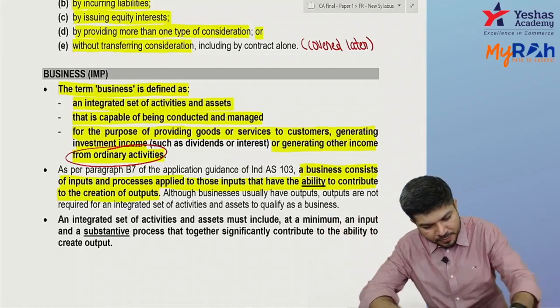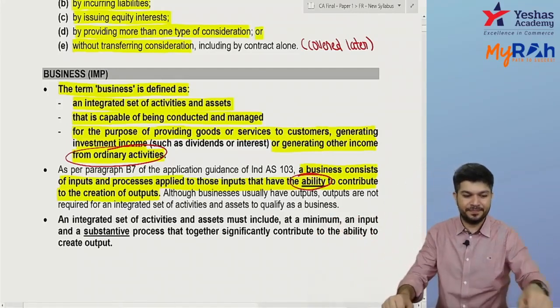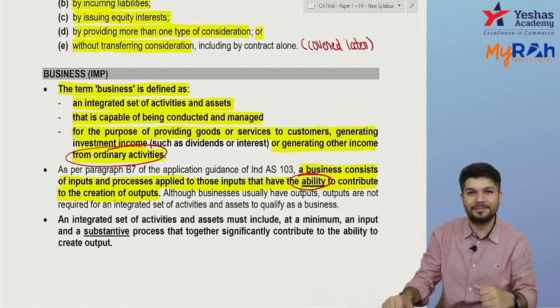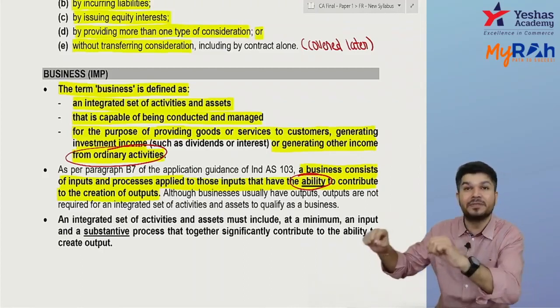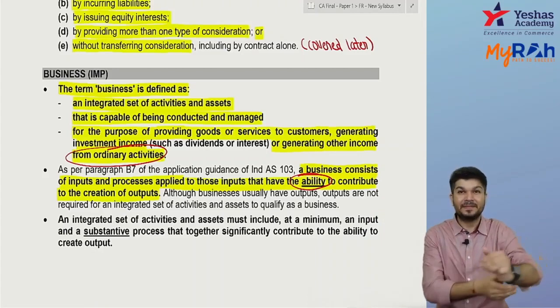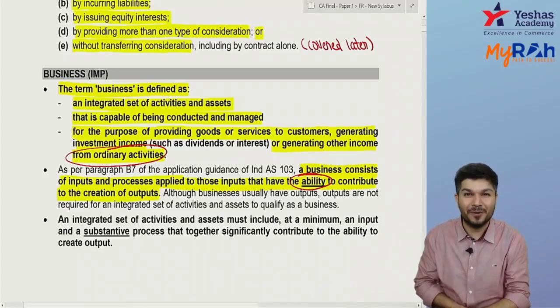Now I highlight this word, ability. Okay, so my question, is output mandatory in a business, as of now?